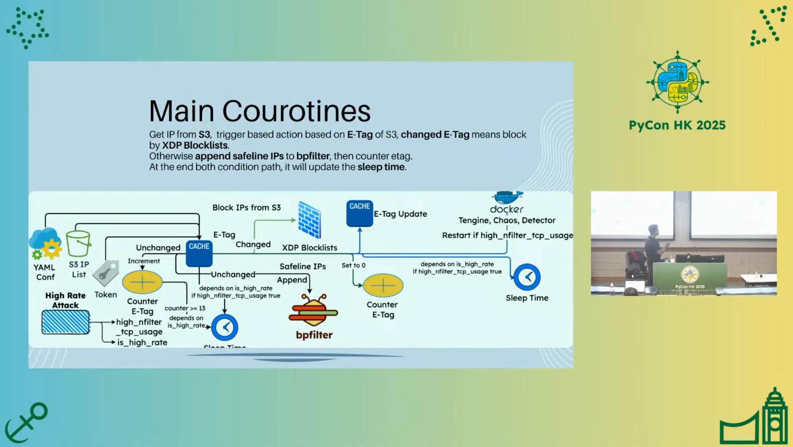And if the ETag is changed, I need to block all IP addresses that come from the S3 IP list and block them by using the XDP block list coroutine. Then we update the ETag inside the cache and decide to restart some containers based on the high NF filter TCP usage, and decide to set the counter ETag to 0 because the ETag has been updated, and decide to update the sleep time based on the same value as this.